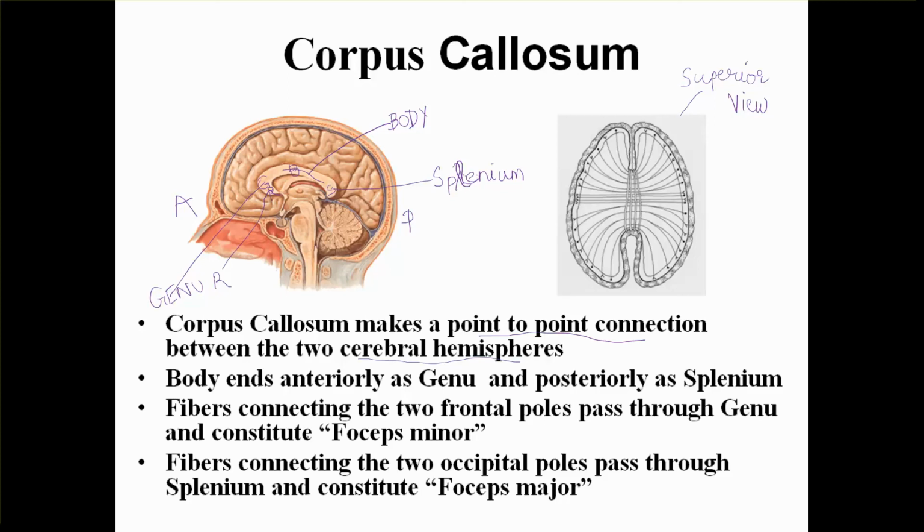So the body ends anteriorly as genu and posteriorly as splenium. The fibers connecting the two frontal poles pass through the genu. So this is one frontal pole here and going to the other frontal pole. These are fibers connecting the two frontal poles, passing through genu, and they are called forceps minor. They look like forceps, so they are called forceps minor.